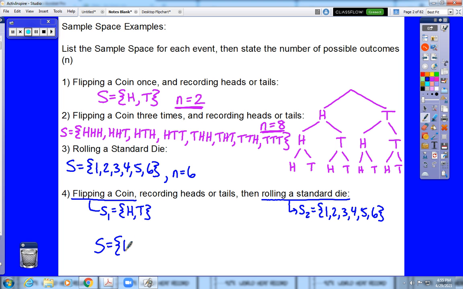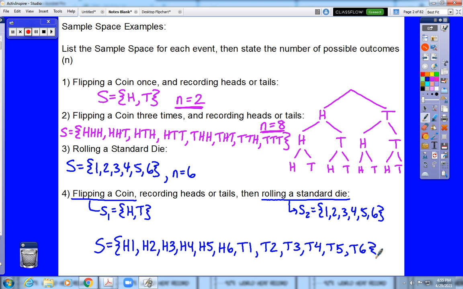We could flip the coin and get heads, then roll a 1. We could flip the coin and get heads, then roll a 2. Heads then 3, heads and 4, heads and 5, or heads and 6. And then all of those numbers would be repeated with tails. We could flip tails and then roll any of those 6 numbers. So our sample space, and this is an important idea here, there were 2 options here, there are 6 options here, so there are 12 options overall, 2 times 6. And we'll come back to that idea here in a little bit.